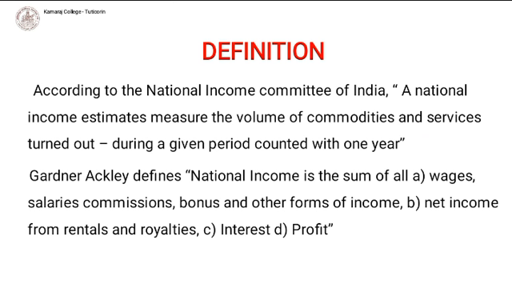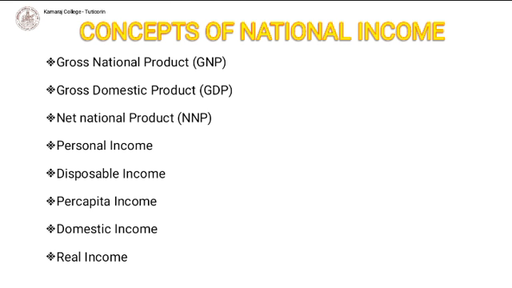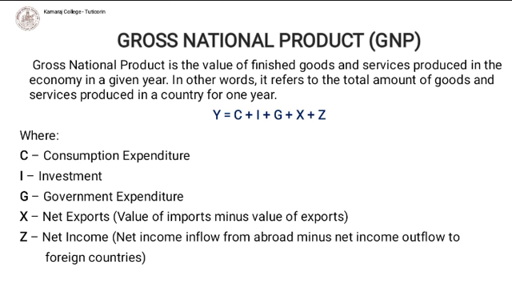There are various concepts of national income. First one is GNP, that means gross national product. GNP measures the monetary value or total value of all finished goods and services produced by a country in a financial year. It is expressed as Y = C + I + G + X + Z, where C refers to consumption expenditure, I refers to investment, G is government expenditure, X is net exports and Z is net income.